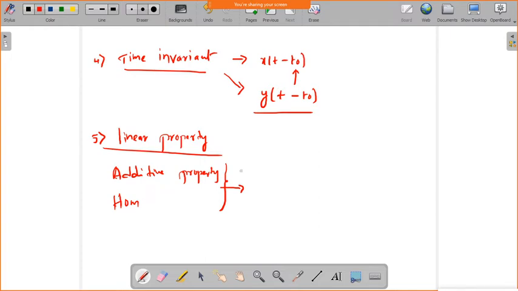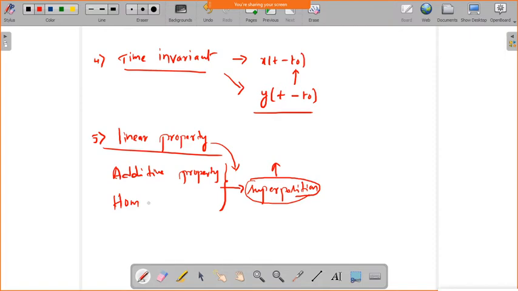If it satisfies additivity and homogeneity, then we say the system possesses the superposition property. If the system possesses superposition, or if we check the superposition property directly, then we can say the system is linear. So the combination of additive and homogeneity properties we call superposition.